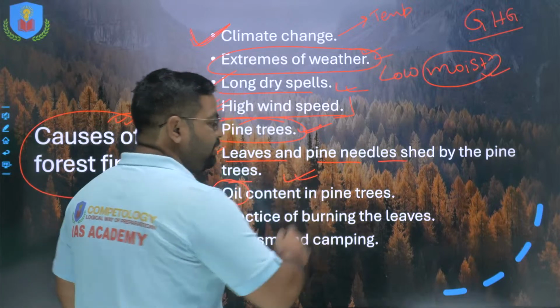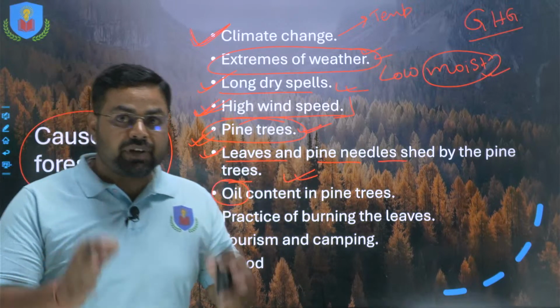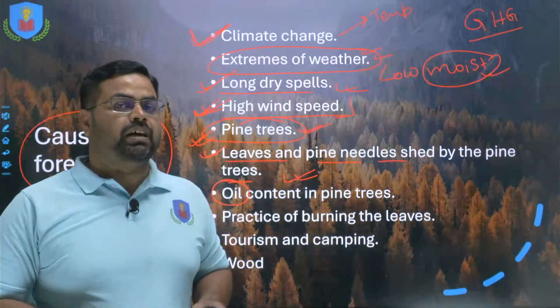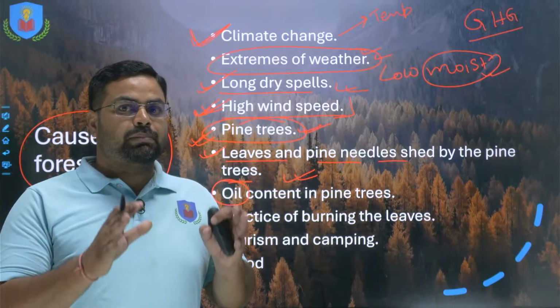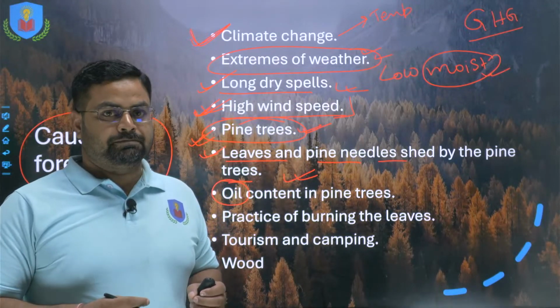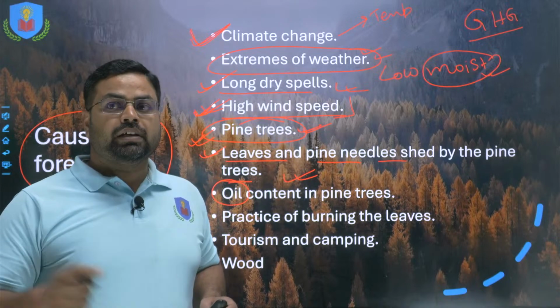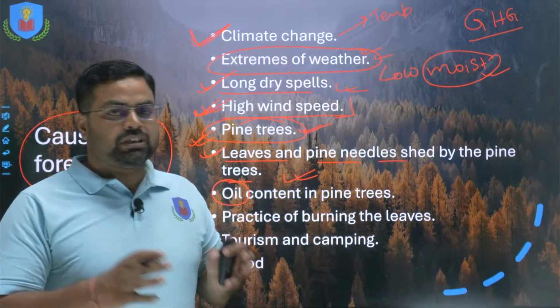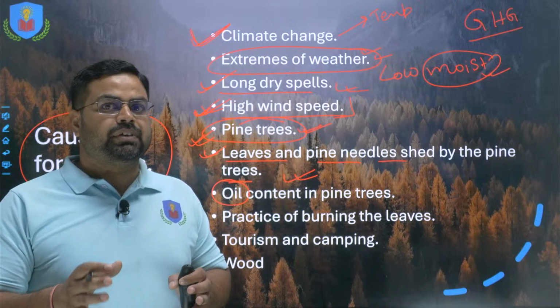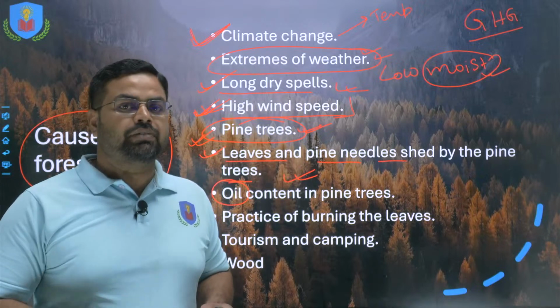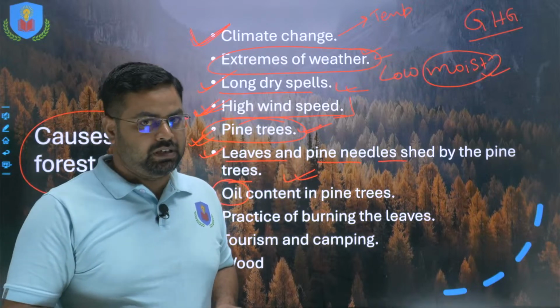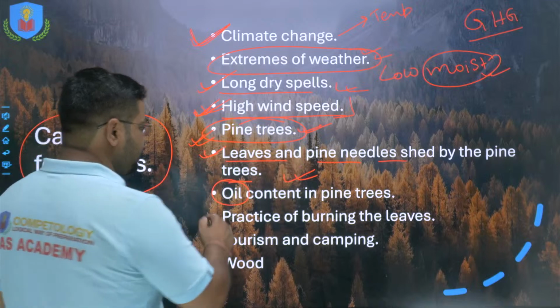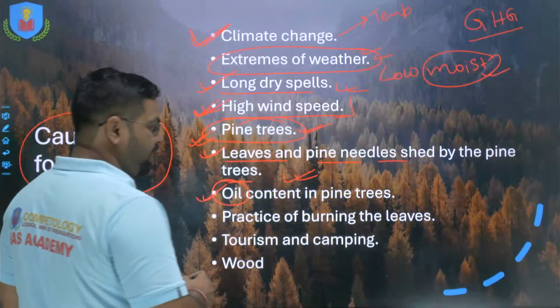So whenever there will be forest fire, even though the green pine trees are there, their bark and the body contain the pine oil, turpentine oil, and when due to the heat of the forest fire they get dried up, thereafter that pine oil catches the fire, which is again highly flammable, right? And due to this again the spread of the forest fire is very high.